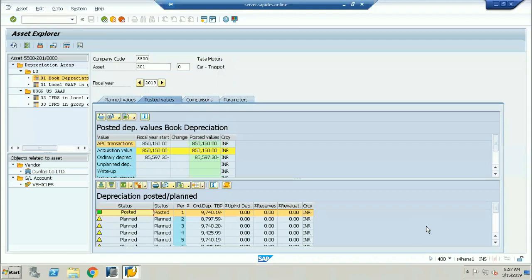AFAB is the transaction code. What is the change? Just tell me now. Okay, Venkat has told the depreciation program name: FAA_DEPRECIATION_POST. Okay, now exactly it is going to be the correct.